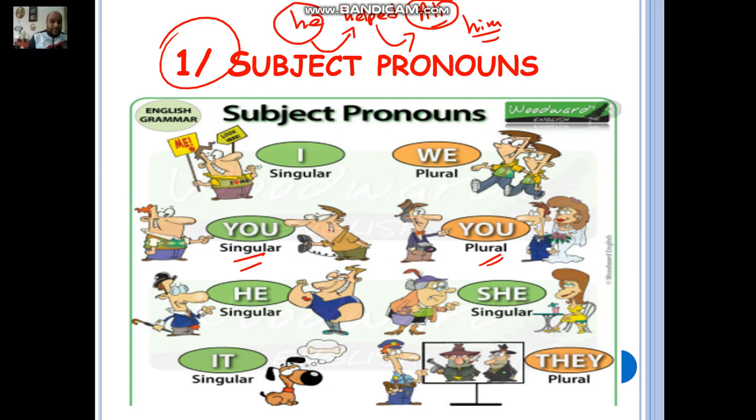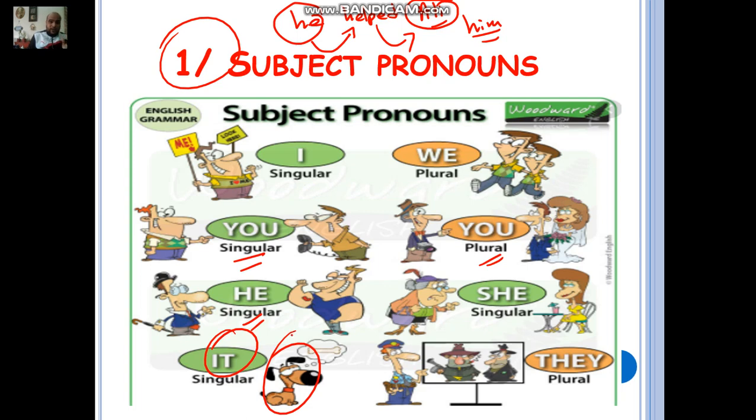However, in English, it's easier, so we're going to have you for singular when you are addressing one person, and you for plural when you are addressing many people. Of course, he, when you are talking about a male, a singular male, okay, masculine. We have explained that. It, not only animals and things, okay.